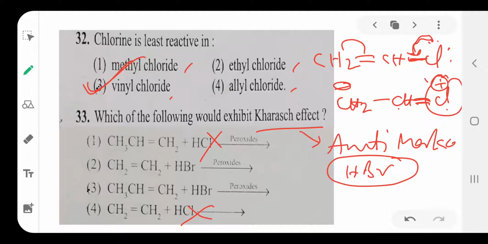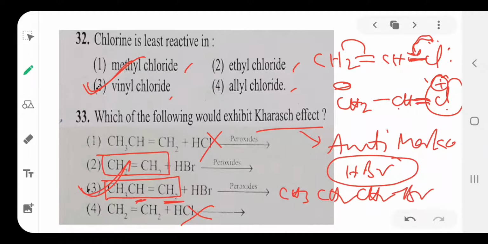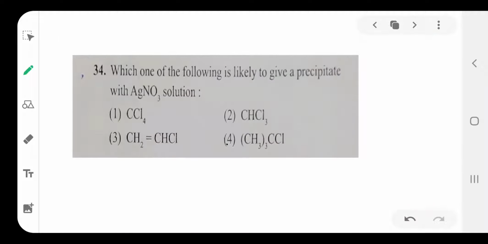One more point: the anti-Markovnikov rule is applicable to unsymmetrical alkenes, but not to symmetrical alkenes. So this is a symmetrical alkene, both sides CH2, CH2, 2 hydrogens same. This is an unsymmetrical alkene. Here 2 hydrogens, here 1 hydrogen. Option 3 is correct. Propene reacts with HBr in the presence of peroxide, addition takes place by the anti-Markovnikov rule to form CH3 CH2 CH2Br, bromopropane. Option 3 follows the anti-Markovnikov rule.